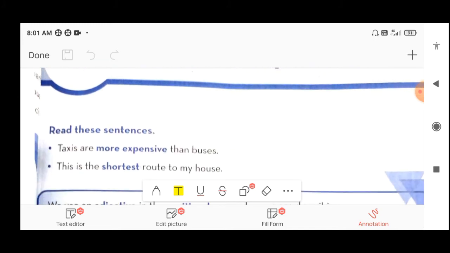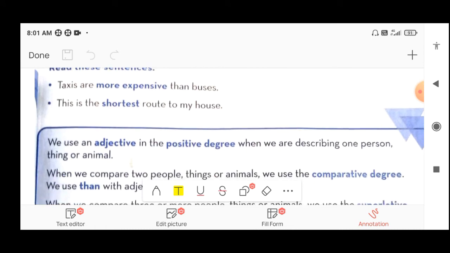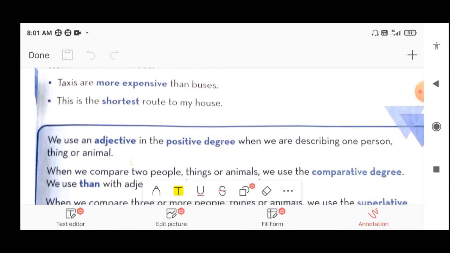Now students, look here and read these sentences. Taxis are more expensive than buses. This is the shortest route to my house. Observe both these sentences and the highlighted words: more expensive and shortest. Now look at what is written here. We use an adjective in the positive degree when we are describing one person, thing or animal. As we know, students, adjectives describe one person, thing or animal.